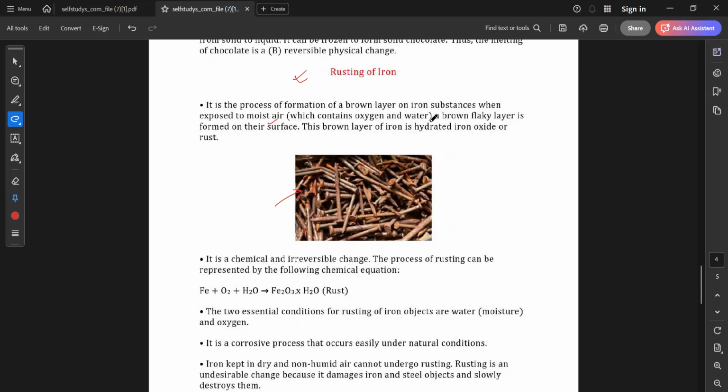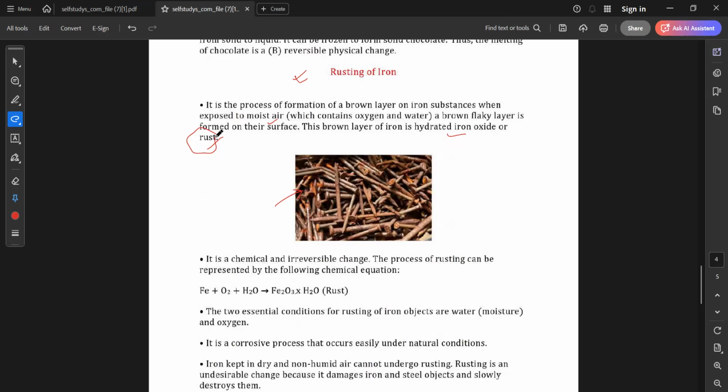The brown layer on iron is hydrated iron oxide, or rust. So what does it mean? It means that when you keep an iron substance exposed to oxygen and water, a brown layer is formed on it. We call that brown layer hydrated iron oxide, or in short, rust. Understood, Ayushi?